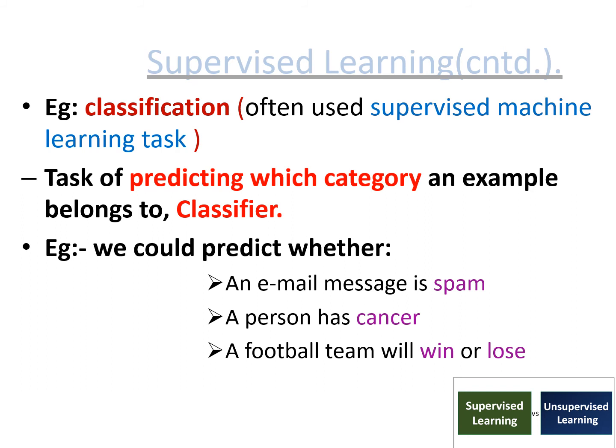Another example: we have the data of some person, and we have to predict whether he has cancer or not. Then another type of prediction is whether a football team will win or lose. So these are some examples of classification tasks.